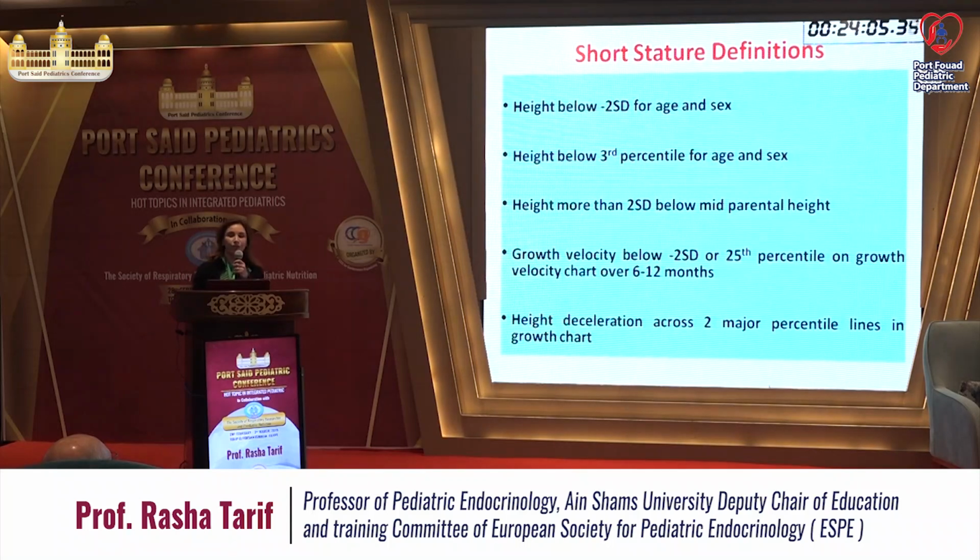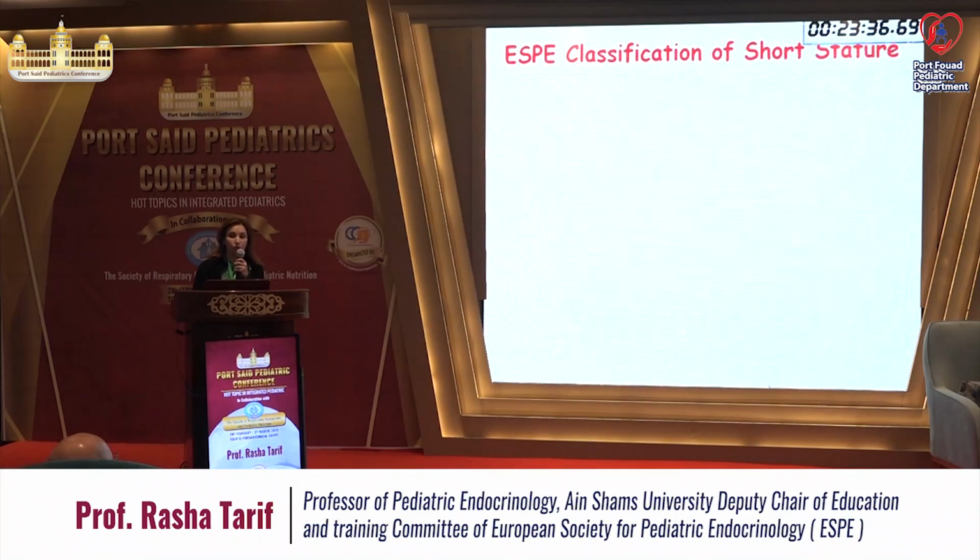Definitions of short stature is height below -2 standard deviation for age and sex, or height below 3rd percentile for age and sex, height more than 2 standard deviation below mid-parental height, that is short for parents, or growth velocity below -2 or 25th percentile over 6 to 12 months, and finally height deceleration crossing 2 major percentile lines. So there are a lot of definitions for short stature.